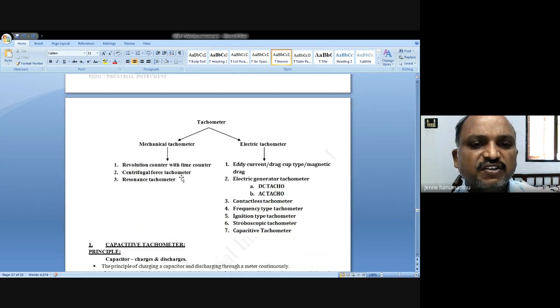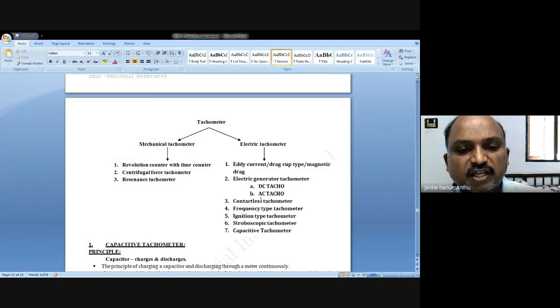You can distinguish the tachometers between mechanical and electrical. Mechanical means revolution counter with time counter, centrifugal force tachometers, resonance tachometers. Electrical tachometers means eddy current drag of magnetic types or electric generator tachometers like DC tachometer and AC tachometer.